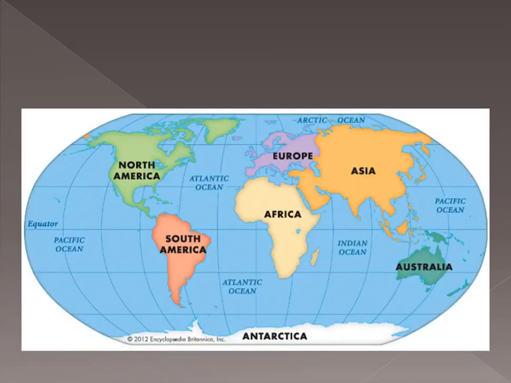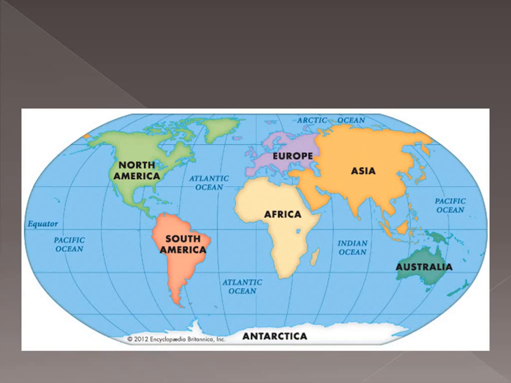Now look at the map of the world. The 2 parts of the earth are continents and ocean. The continents are shown in different colors, the land portion, in which 7 continents are there, and the blue portion is showing the water part, the oceans.